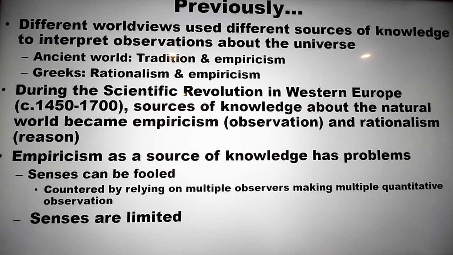The second problem was that the senses are limited, so there are a lot of things we can't observe directly. And science has overcome this problem by building scientific instruments, from microscopes and telescopes to particle accelerators, that all extend the senses. And another way that we've overcome that is by relying on relationships, where we can use properties that we can observe to deduce properties we can't observe.